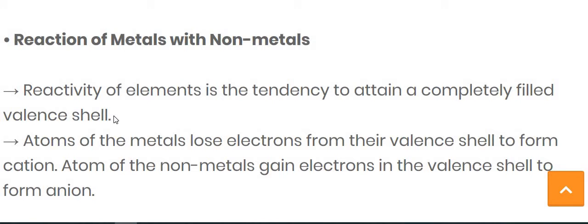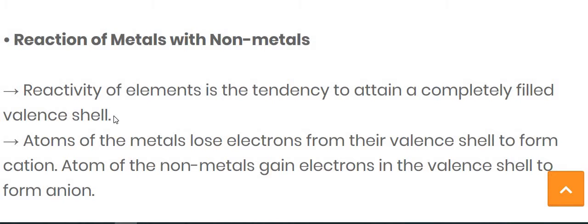Next, if we talk about non-metals, most non-metals gain electrons in the valence shell to form anions. How? Let's take an example: Cl, chlorine. Chlorine is a non-metal, and its electronic configuration is 2, 8, 7. In the outer orbit it contains 7 electrons.